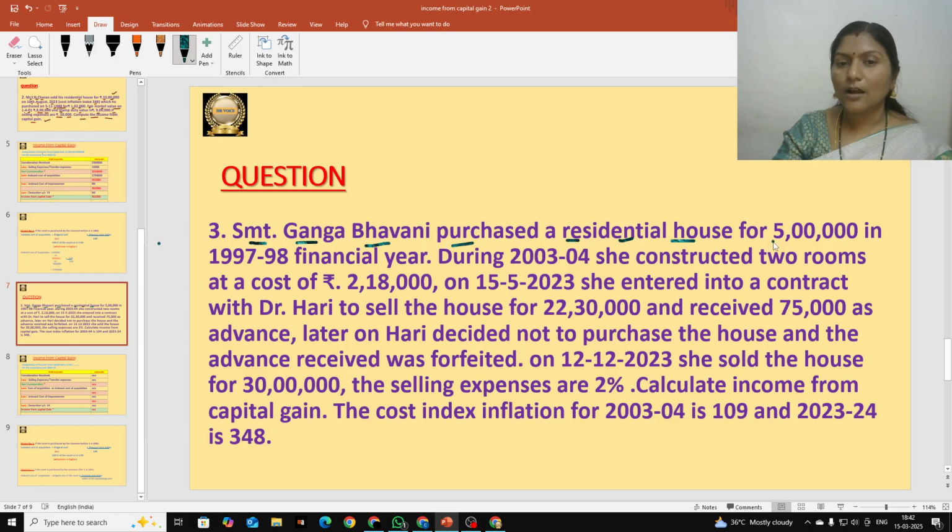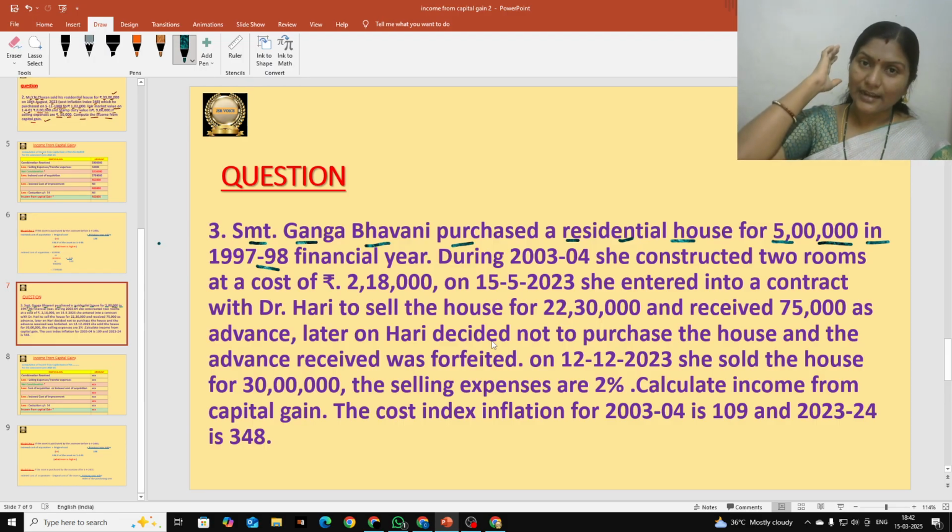That residential house she purchased for 5 lakhs rupees. The original cost of the asset is 5 lakhs. She purchased it during the year 1997-98, and she would have sold it during the previous year 2003-4.